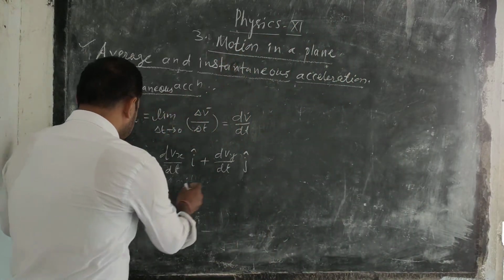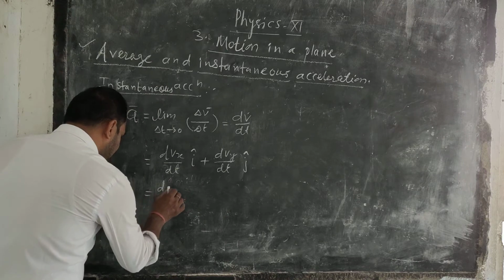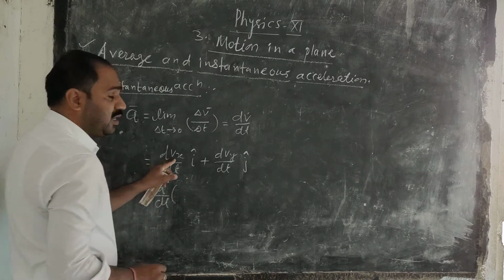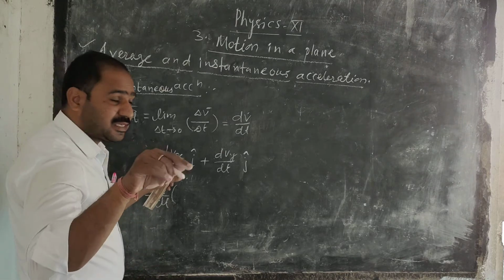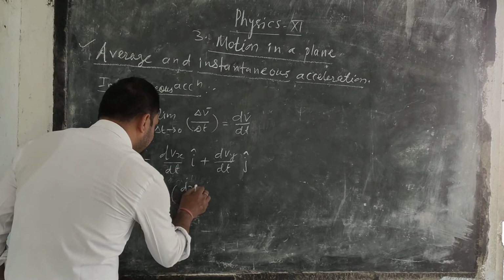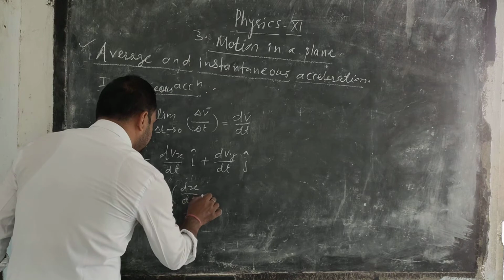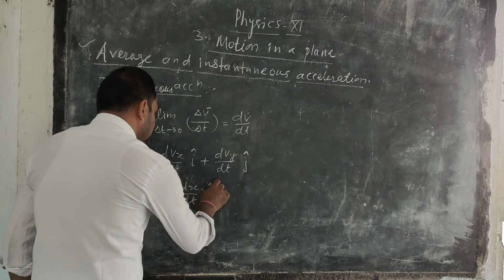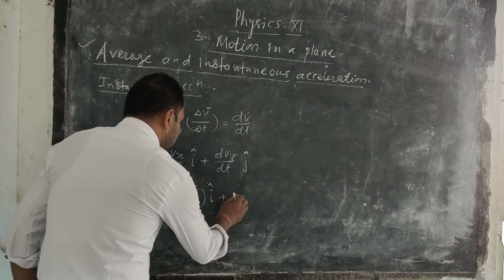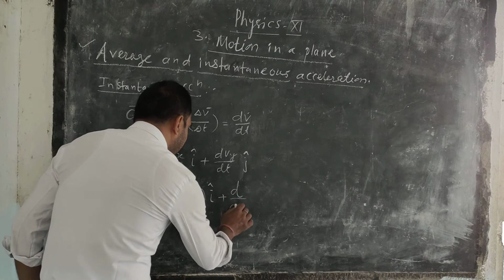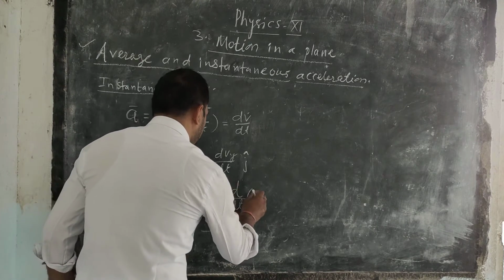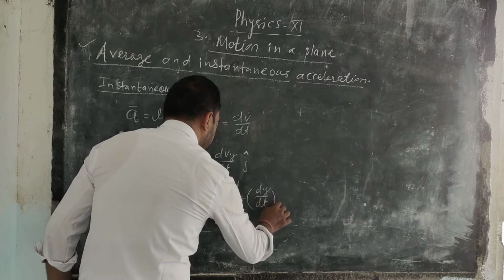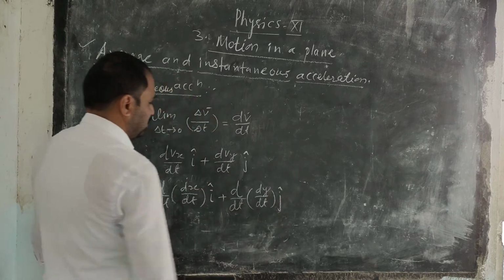So splitting this term, you will write d by dt of vx, which is dx upon dt, along the x axis, where the unit vector is i. Then d by dt of vy, which is dy upon dt, along the direction of the y axis.